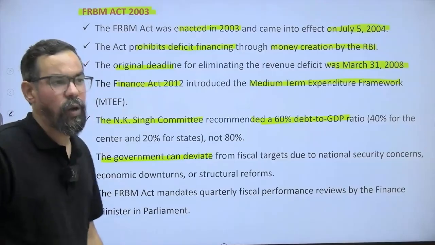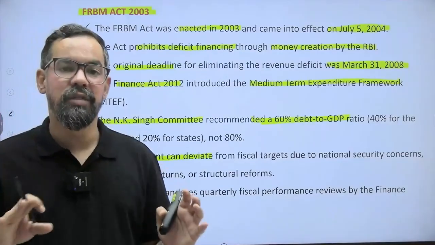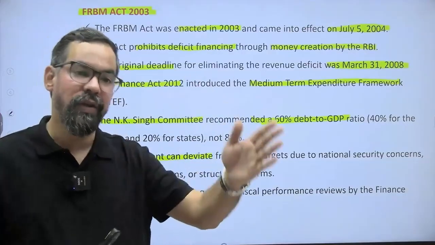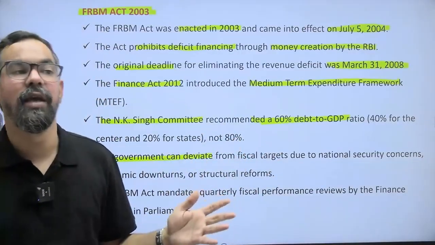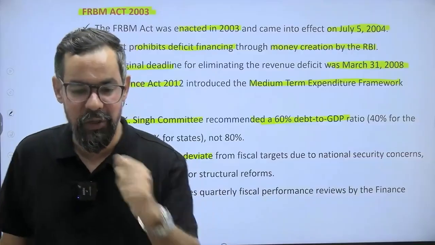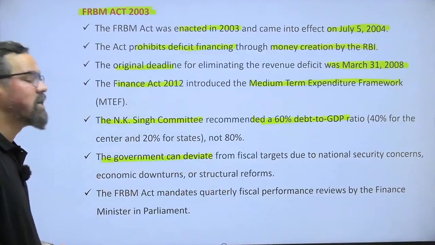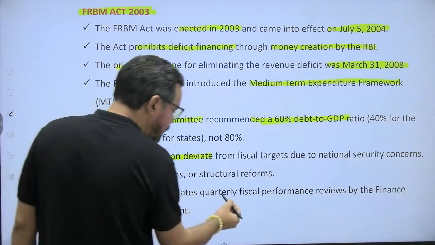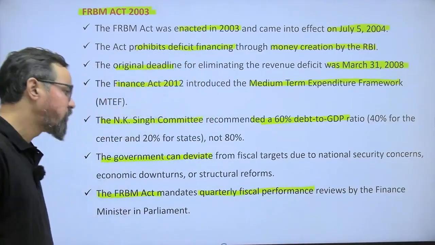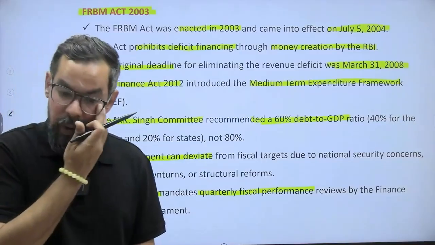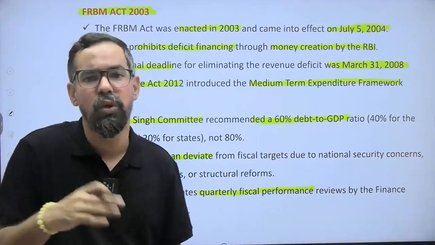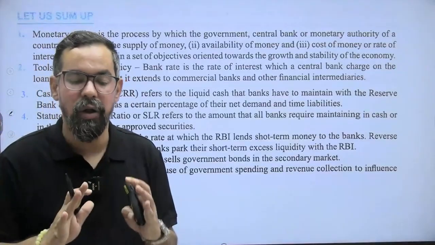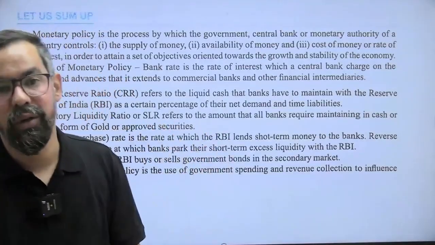Okay? So sometimes, let's say we have some fiscal deficit target, but there are some external factors, due to which you have to deviate from this. External factors like your COVID-19 situation and all. These are the reasons for deviating from those particular targets. The FRBM Act mandates quarterly fiscal performance review by the finance minister in parliament also, right? So this was the act passed to control the overall spending of the government, or to reduce the overall debt burden on the economy itself.